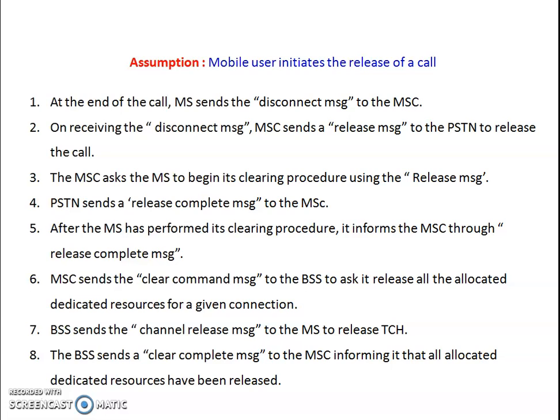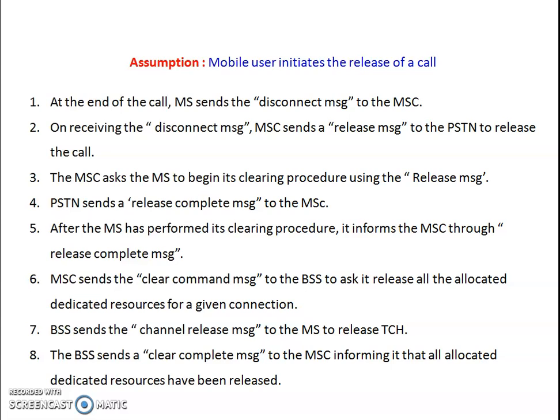Here we have assumed the mobile user initiates the release of the call. At the end of the call, the mobile station sends the disconnect message to the mobile switching center. On receiving the disconnect message, the mobile switching center sends a release message to the public switched telephone network to release the call. The MSC asks the mobile station to begin its clearing procedure using the release message. The PSTN sends a release complete message to the MSC.